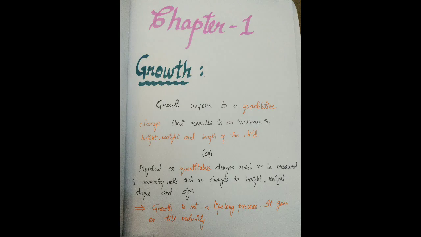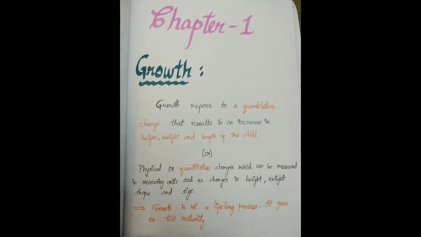So what is our first chapter? That is growth and development. What is growth here? Growth refers to a quantitative change that results in an increase in height, weight and length of the child. Or we can say growth is the increase in your physical aspects. What are your physical aspects?